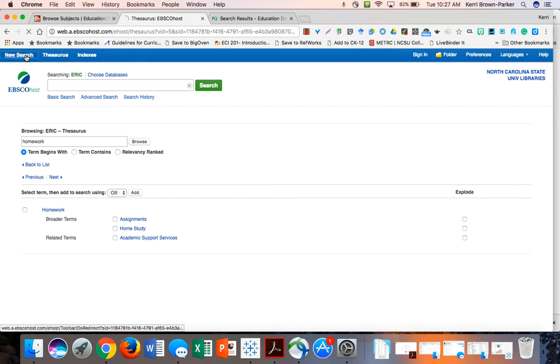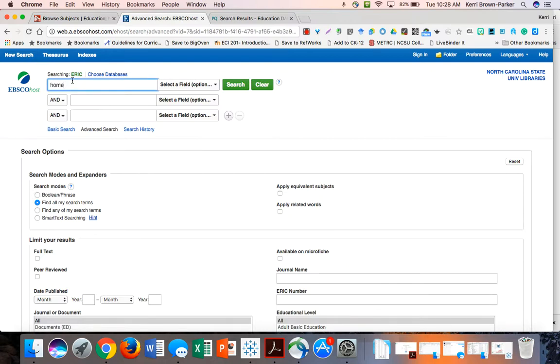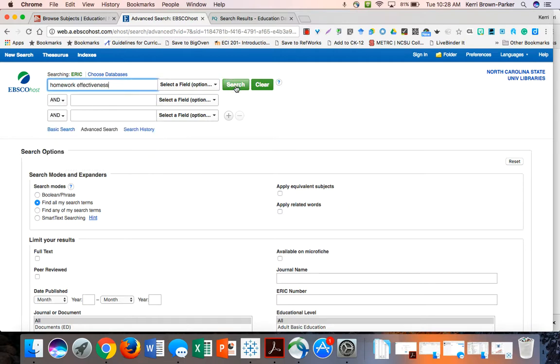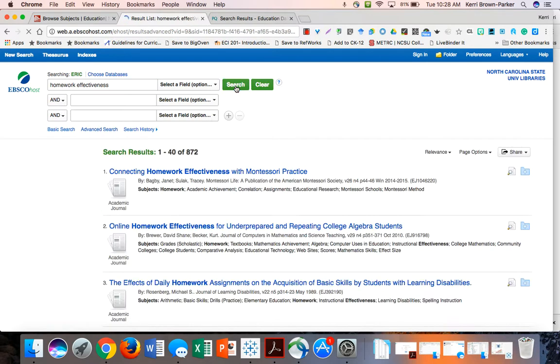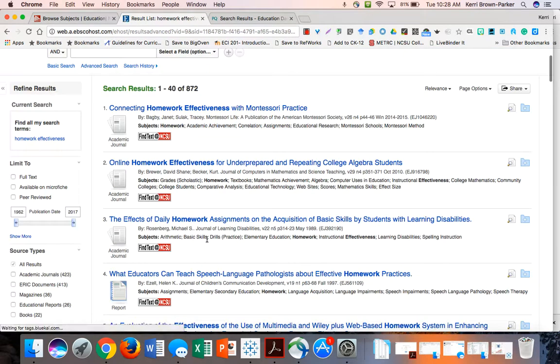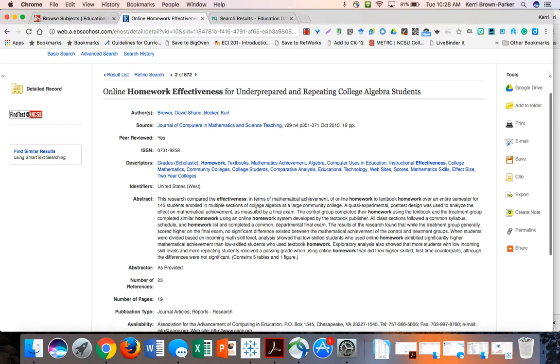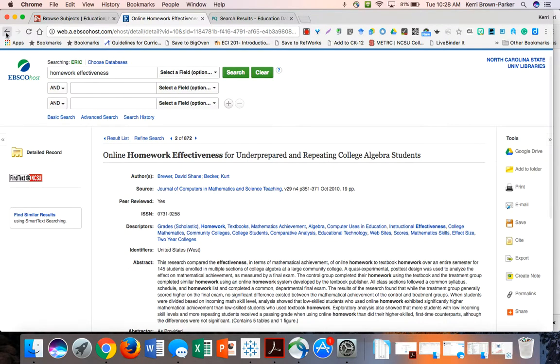When I go back and search again for homework policy, one of the things I may start also getting as I'm searching is some keyword suggestions. So for example, I really like homework and student achievement, and I really like homework effectiveness. So I might choose to change my search based on the suggested terms. If I find an article that's really helpful because it has a study or it has some data in it, again, I can look for additional words from the abstract or the descriptors to continue searching.